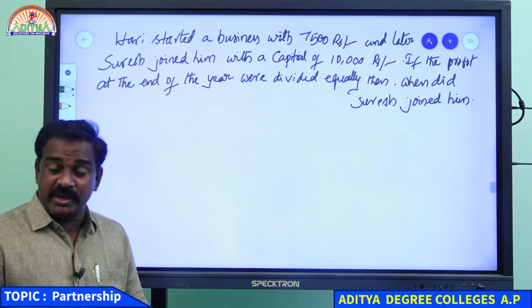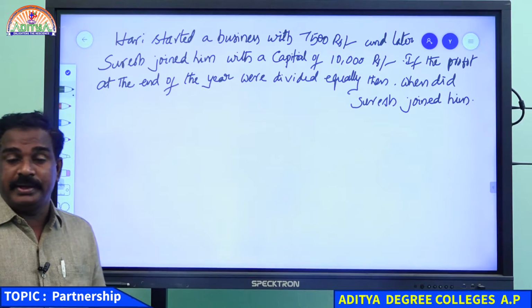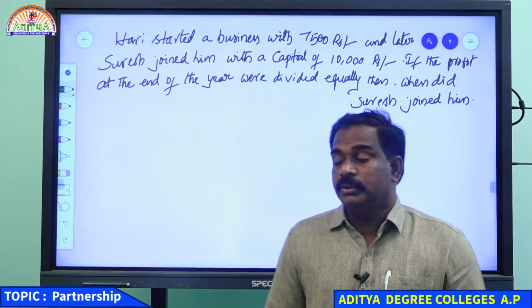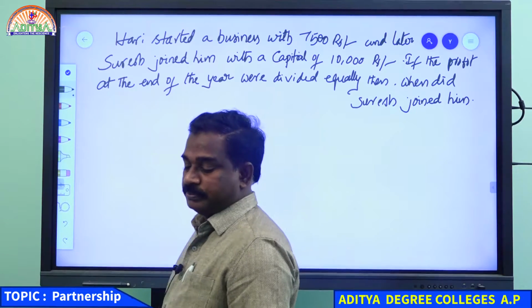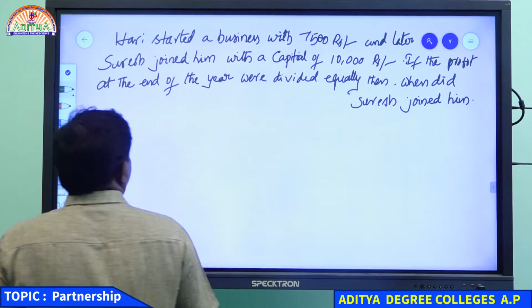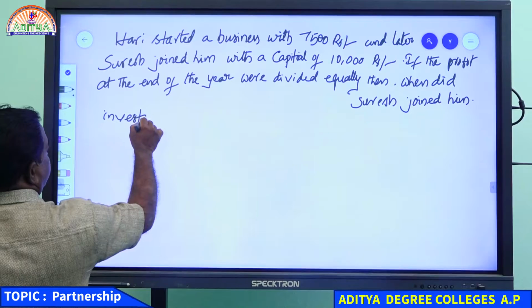Whatever the question is, first you need to find the investment ratio. After that, the time period. Those two are the common things in partnership. Now, what is the investment ratio?